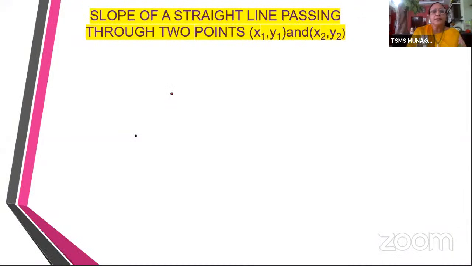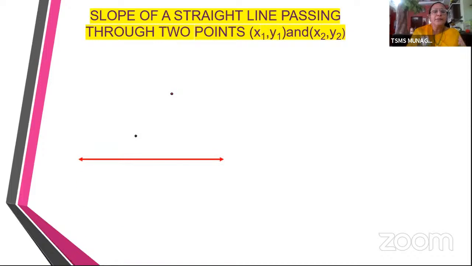Now, let us see if I have got 2 points. Somewhere in a question, you will be given 2 points on a straight line and you will be asked to find the slope. Now, this I hope you must be remembering after a long, long break of Corona. Somewhere you must be feeling that you have learnt in your previous Janma. Is it not? But you know this formula, just watch it.